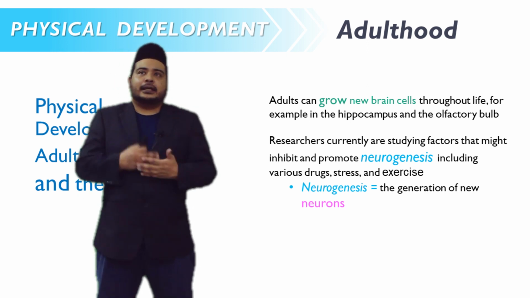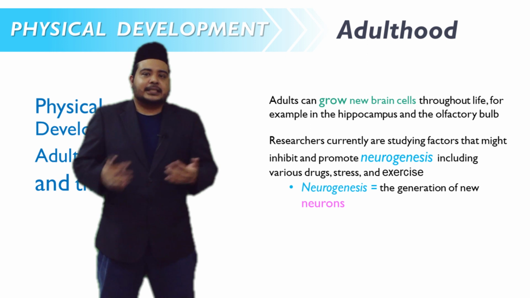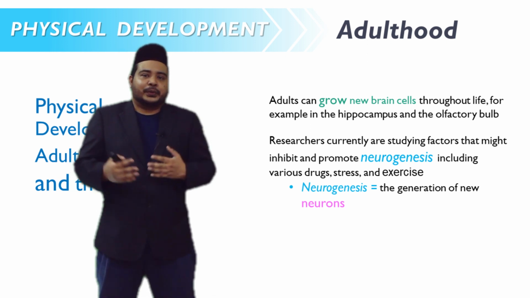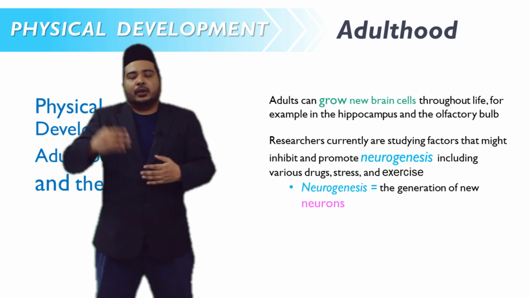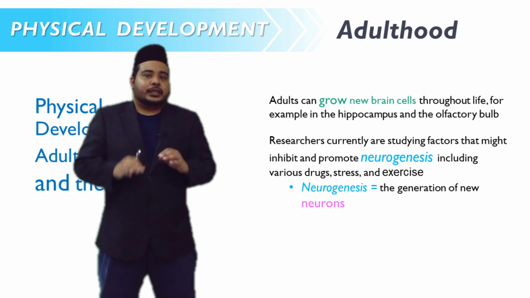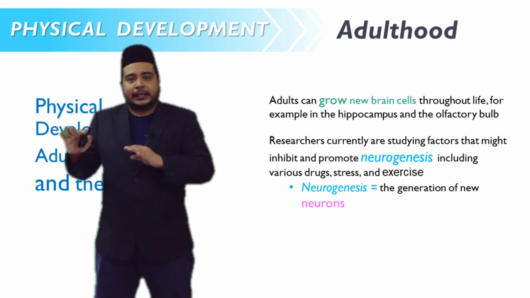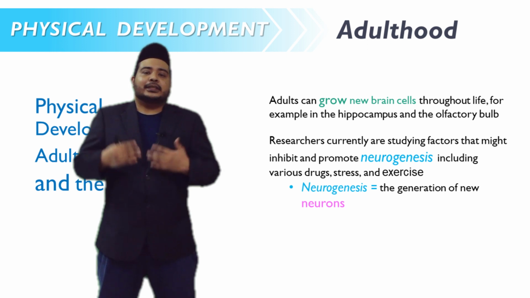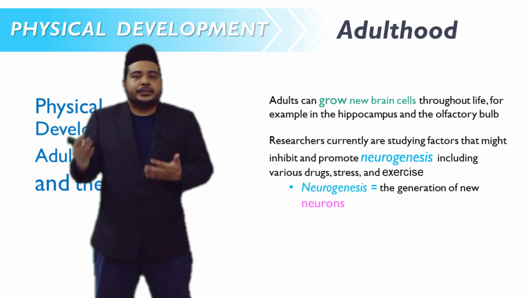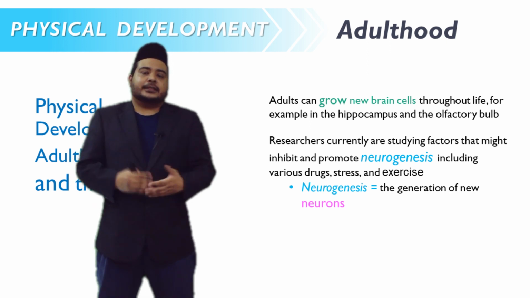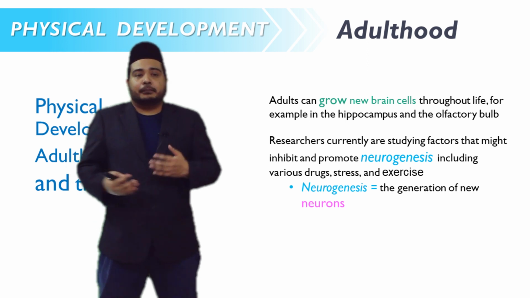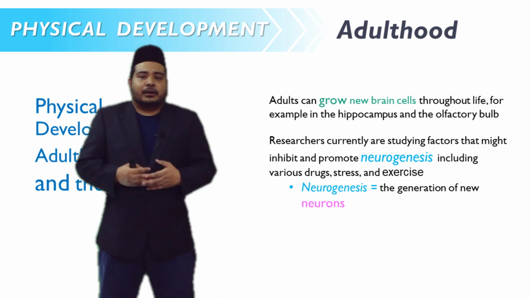Unlike common or public understandings, that when we are getting old our brain no longer produces brain cells, actually, when people conducted research, they found that adults, even in middle and late adulthood, can still grow new brain cells. Adults can grow new brain cells throughout life, for example, in our hippocampus as well as the olfactory bulb, our sense of smell.